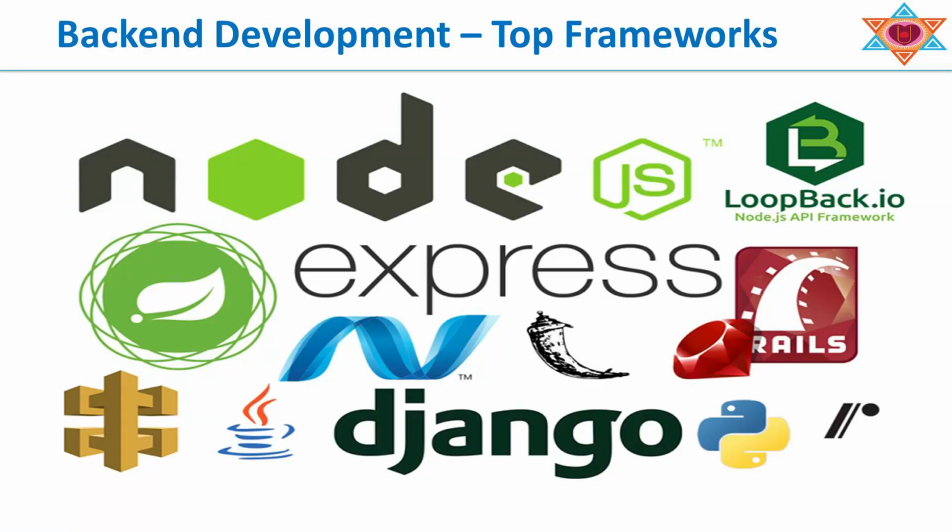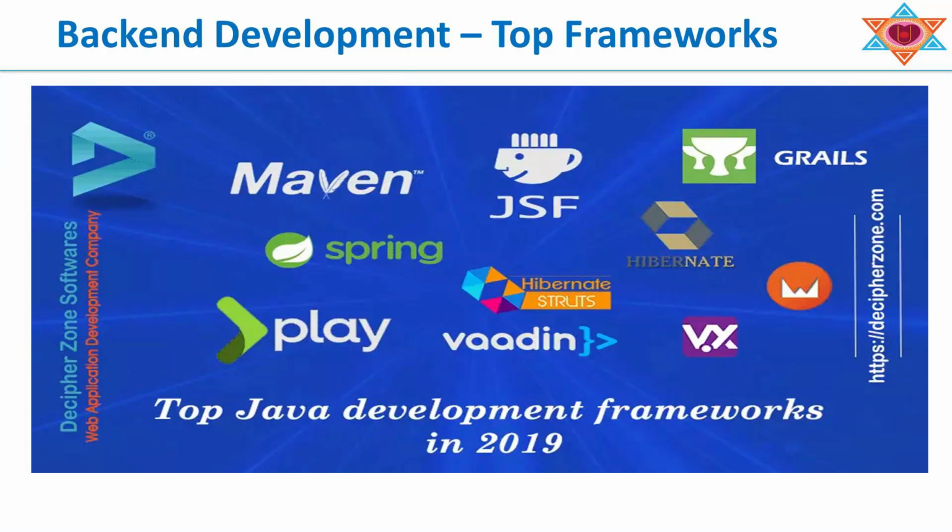The top frameworks right now are Node.js, with Express and Loopback, then .NET, in Python Django, and Ruby on Rails. And the top Java frameworks are Spring Boot, Maven, then Hibernate, and many more.